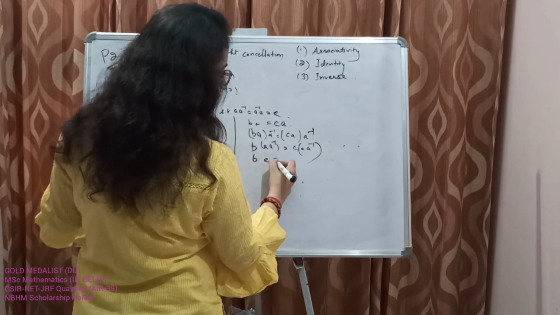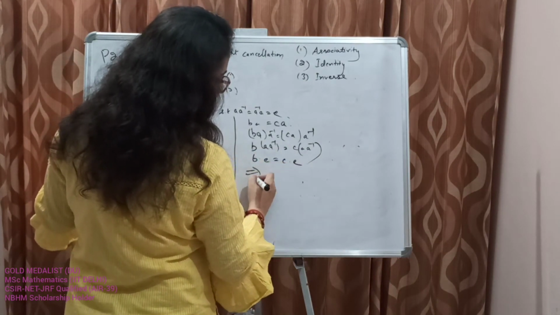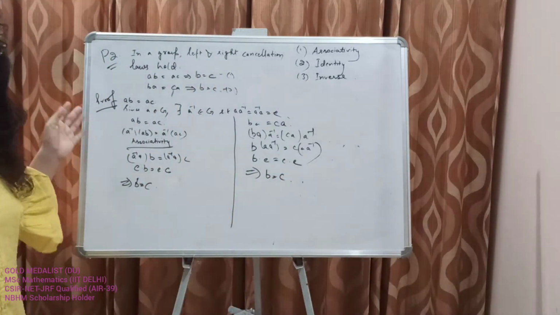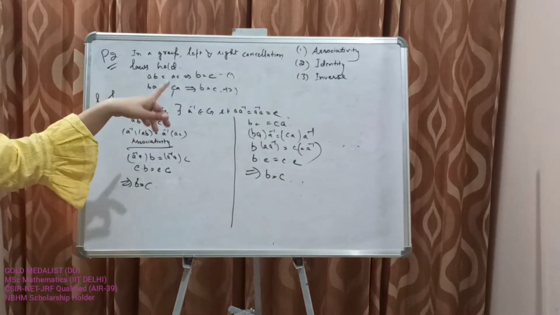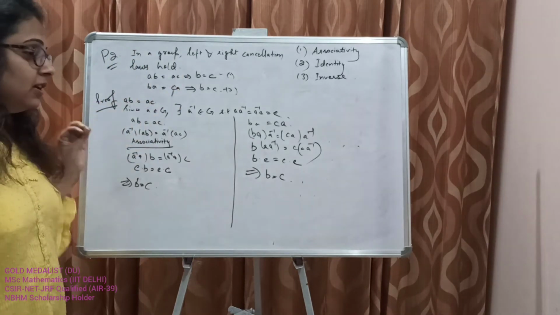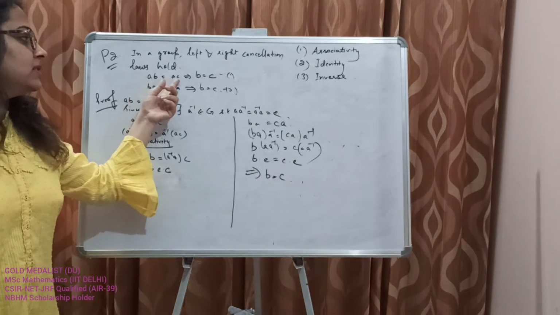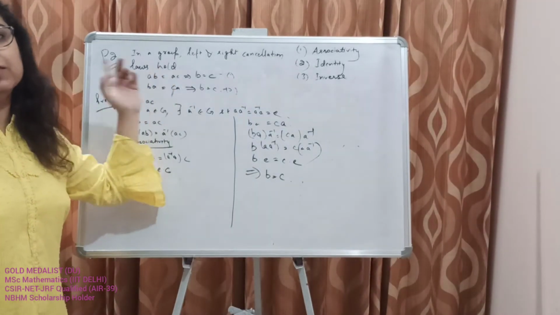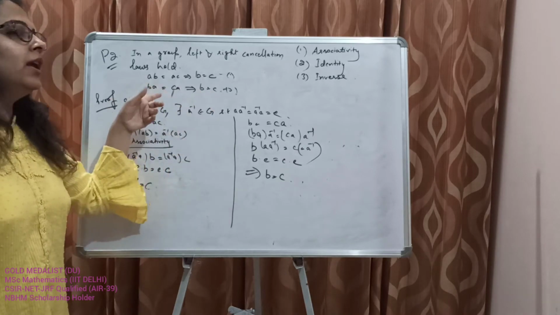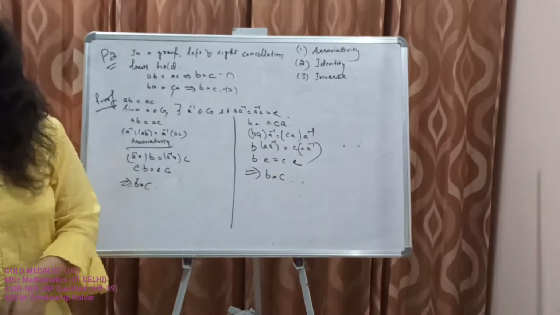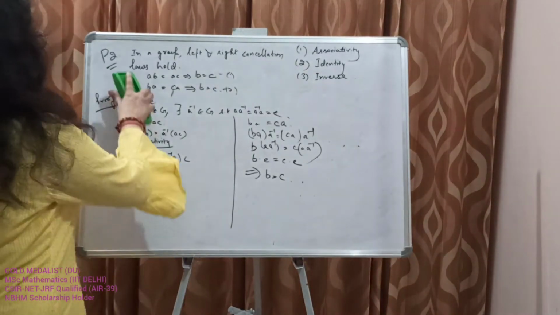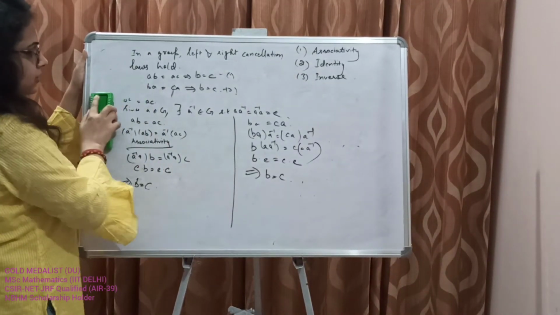B into E is equal to C into E. This implies B is equal to C. So we have proved that in a group, left and right cancellation laws hold. Cancellation means AB is equal to AC, you should be able to cancel A, and hence B is equal to C. So this is how we prove the second property of groups.